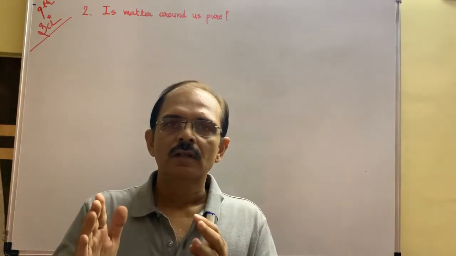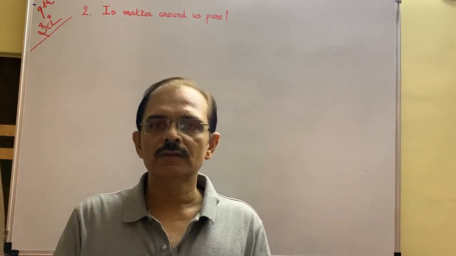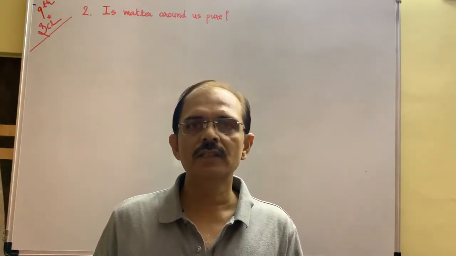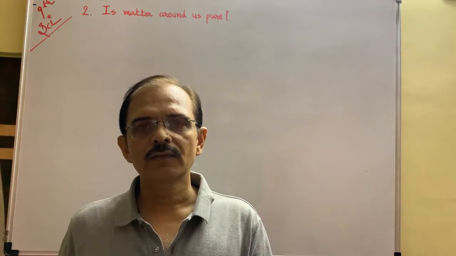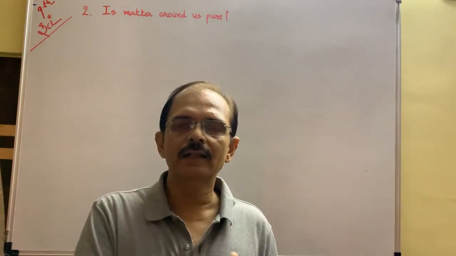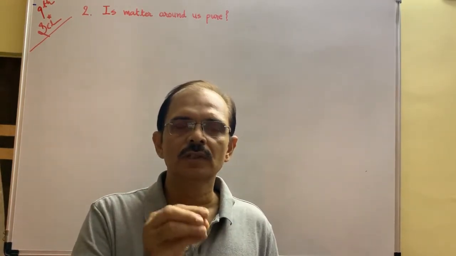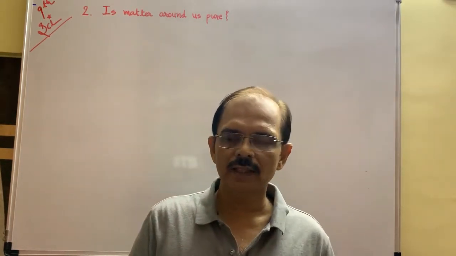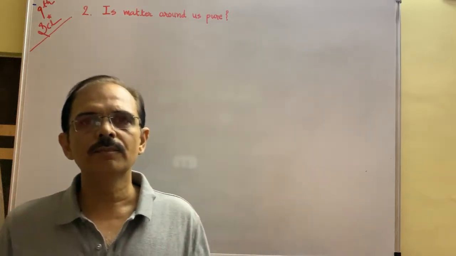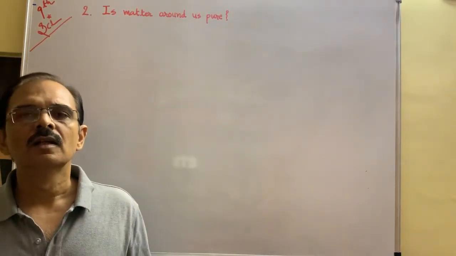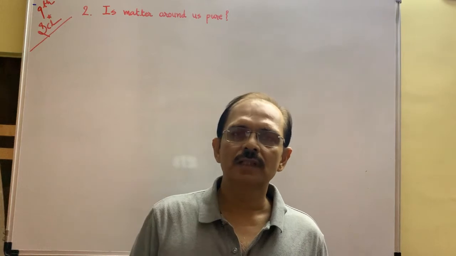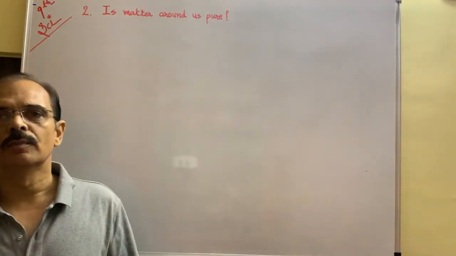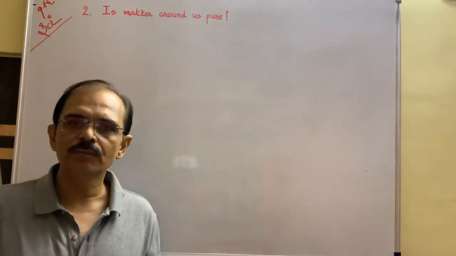If materials are important for our body, if materials are necessary for our body, then we say that it is pure. If adulterated substances are added into water, suppose some particles of dust or sand are there, then we say that it is not pure, it is impure water, because adulterated substances are there which are not necessary for our body or which are harmful to our body, and that's why we say that it is impure.